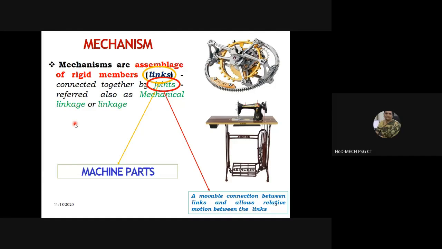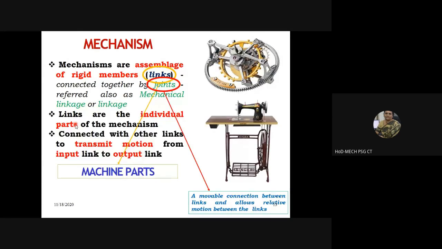The purpose of a mechanism is to change the motion, ma'am. Yes, Vignesh. Transfer and transform. You should not say change. But there are two aspects to it. The mechanism is meant for transmission of motion from one part to another part, ma'am.